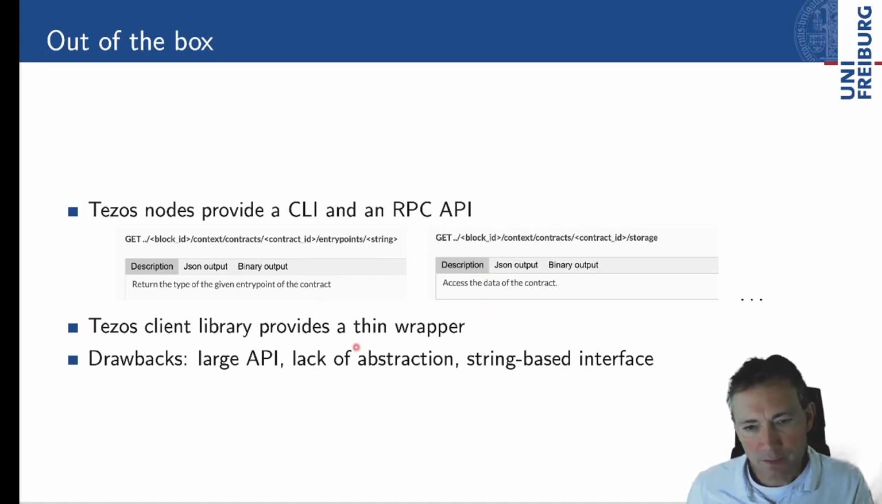Now, Tezos provides you with an OCaml library, which is essentially a thin wrapper with some nice extra functionality around the RPC API. However, that comes with some drawbacks. It's a large API. There's some lack of abstraction, and you'll see what I mean in a minute. And also, large parts of the interface are based on strings. In particular, the parts where it gets to exchanging data between your calling program and your contract on the blockchain.